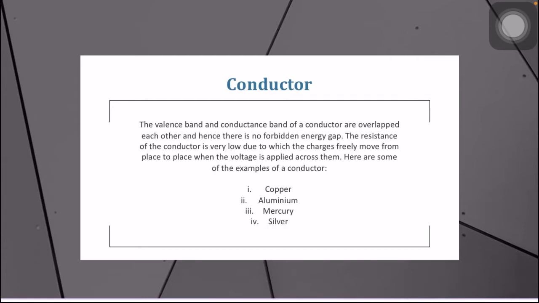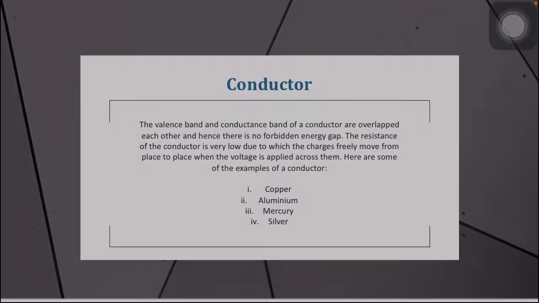The valence band and conductance band of a conductor overlap each other, and hence there is no forbidden energy gap. The resistance of the conductor is very low, due to which the charges freely move from place to place when the voltage is applied across them. Here are some of the examples of a conductor: copper, aluminium, mercury, silver.